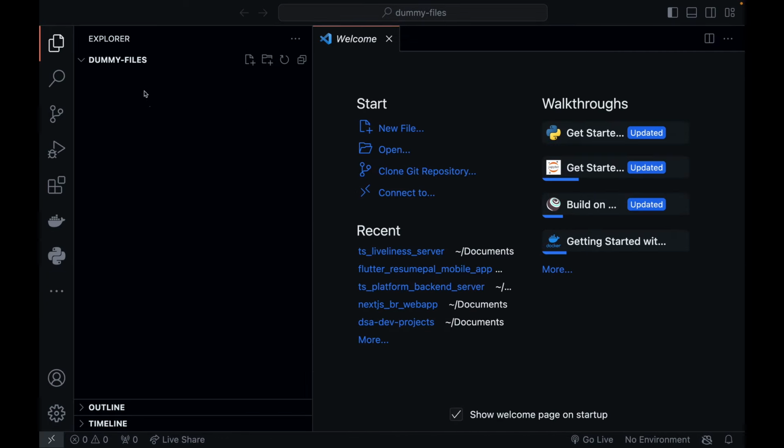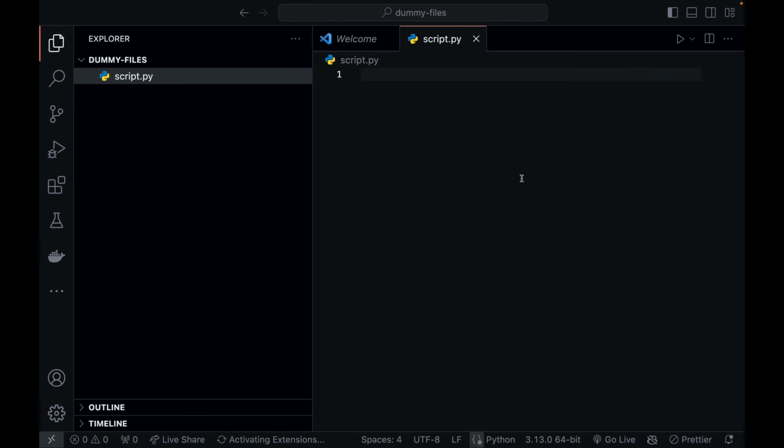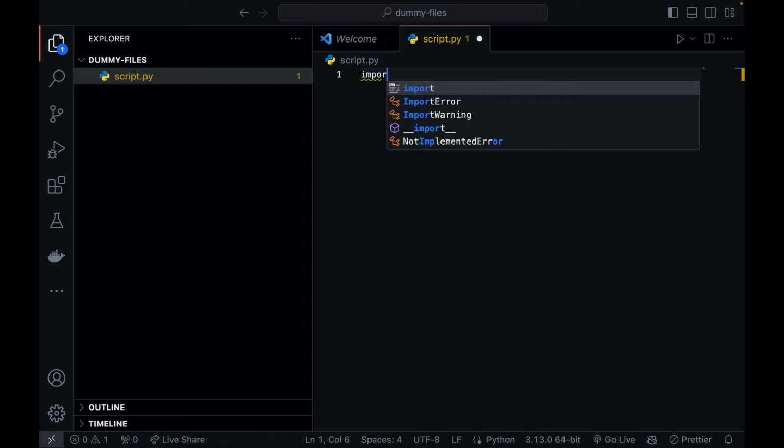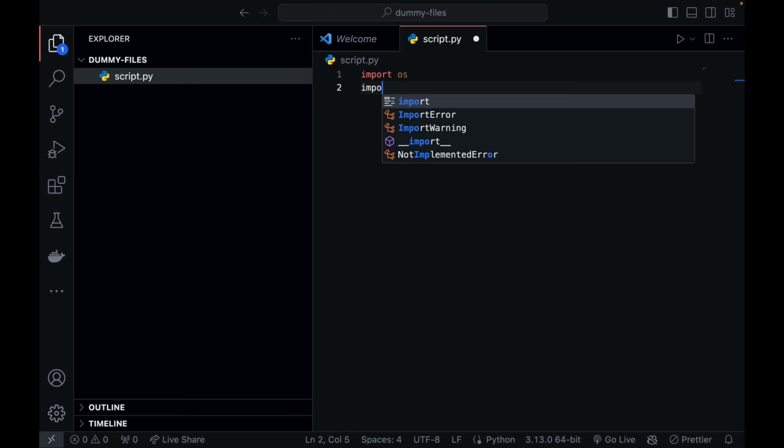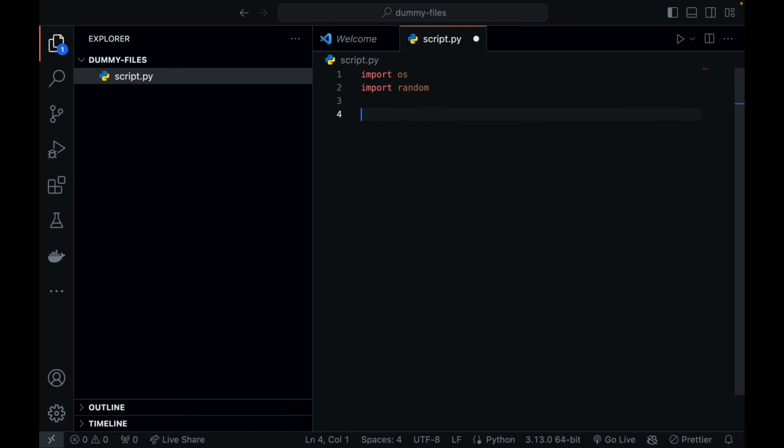I have created a new folder called dummy files on my desktop, and over here I'm going to write a script.py. Very simple script. Even if you don't know Python, that is totally fine. I'll also provide this script in my description, so you can use it directly. First, import os, the operating system module, so that I can get the reference of the location where I'm going to put the files. Then import random, then import string.